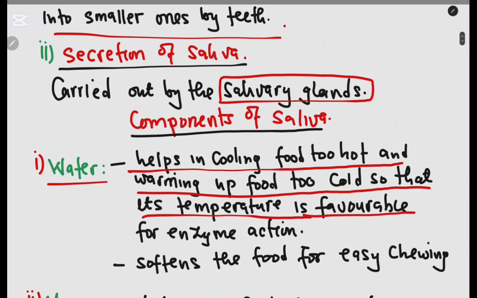Remember where we are coming from. We looked at enzymes. Enzymes work well at a certain temperature. So when you eat too hot food, the temperature has to be lowered to a temperature where the enzymes work well. Okay? Then when it is too cold, still the food has to be warmed. So that is the function of the water in the saliva. It helps in cooling food that is too hot and warming up food that is too cold, so that its temperature is favorable for enzyme action. That is one of the functions.